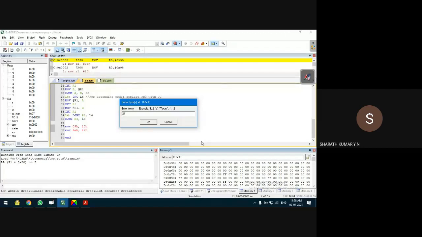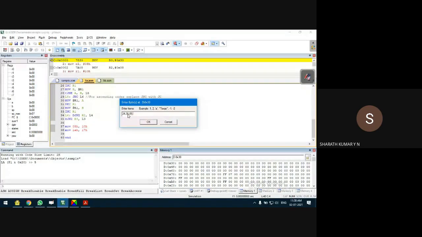24. Observe this. I'm not providing H here. I'll just say 24. If I specify only 24, it will treat it as 24 decimal. Internally, it will convert into its hexadecimal equivalent. So that's why I will not give H. Let it convert into hexadecimal equivalent. We'll treat that as the data. Not an issue.